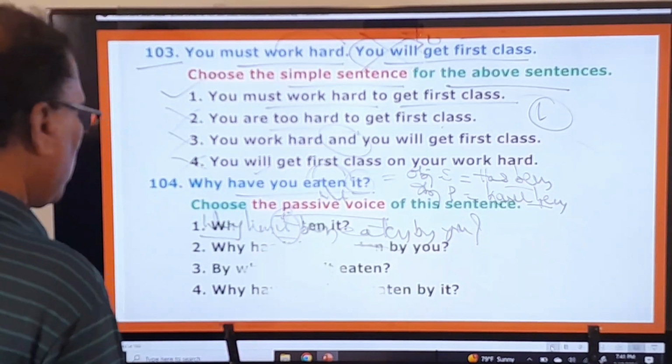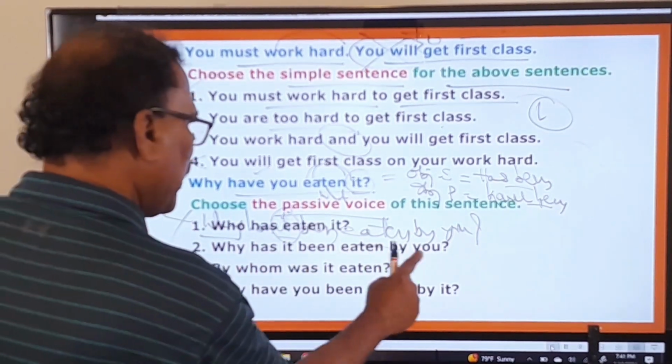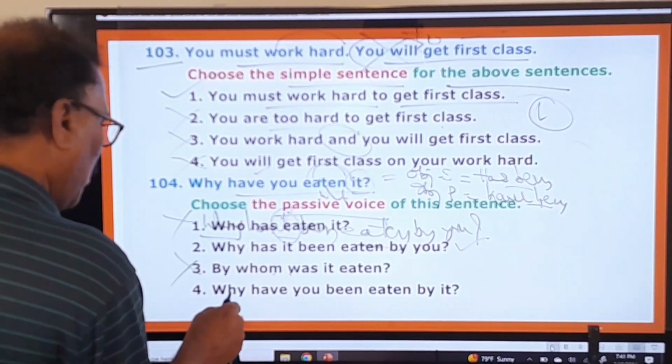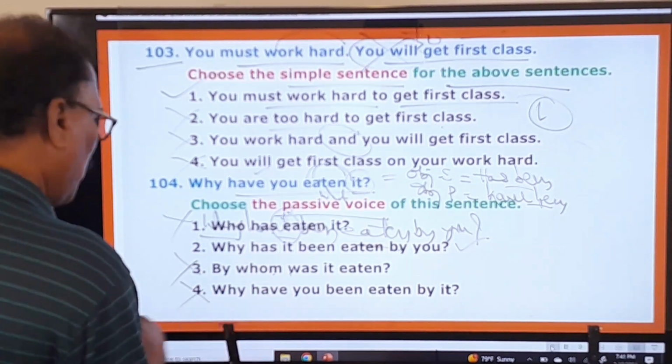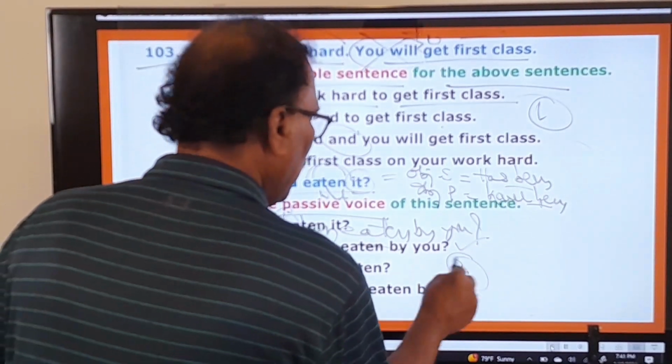Now look at the options. Okay. Why has it eaten? No. Why has it been eaten by you? The very second one. Right one. By whom was it eaten? No. Why have you been eaten by it? No. So here first one, third one, fourth one are wrong. Only the second one is the right one.